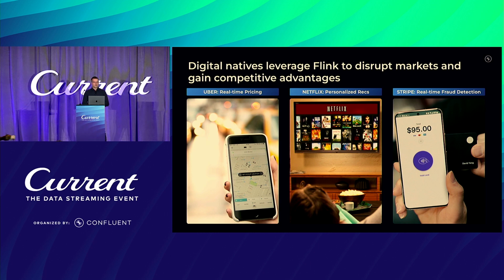Like Uber is using it for real-time pricing. Netflix has been quite an early adopter of Flink, uses it for personalized recommendations, and there are a lot of fraud detection use cases out there in the world. You can broadly categorize those stream processing applications into three groups.